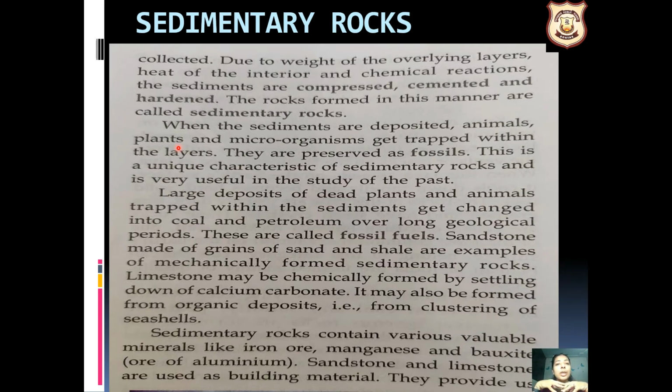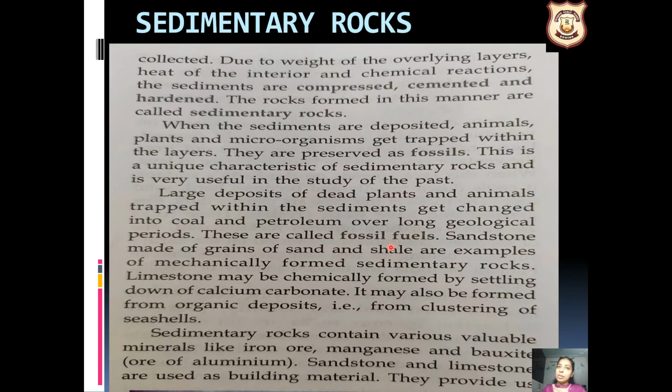So the minerals that we get from these layers are the organic minerals in nature. When the sediments are deposited, animals, plants, and microorganisms get trapped within the layers. These are preserved as fossils. This is a unique characteristic of sedimentary rocks, and it is very useful in the study of the past. Large deposits of dead plants and animals trapped within the sediments get changed into coal and petroleum over long geological periods.